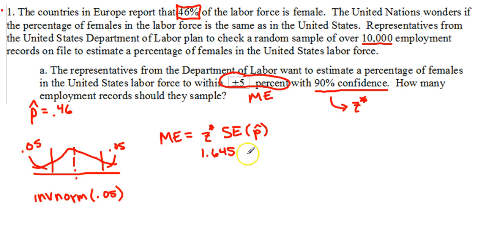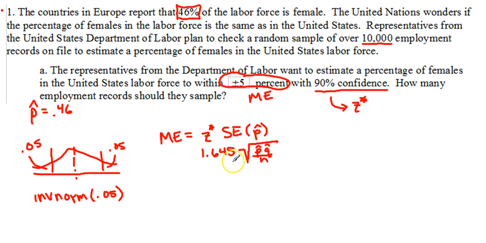Standard error is calculated by taking the square root of p hat times q hat, divided by our sample size. Remember, our sample size determines a lot of the characteristics of our distribution.